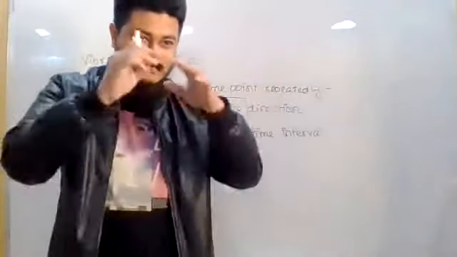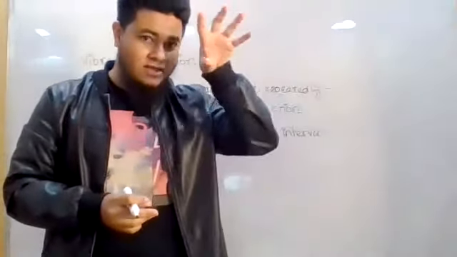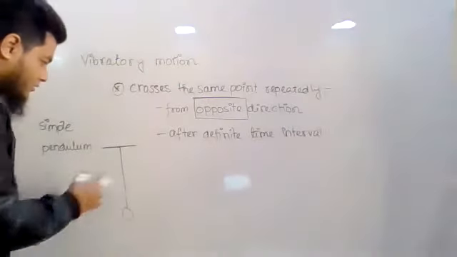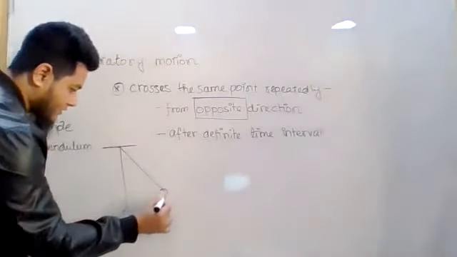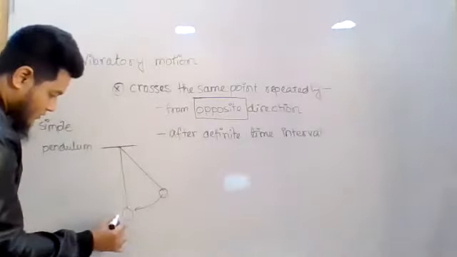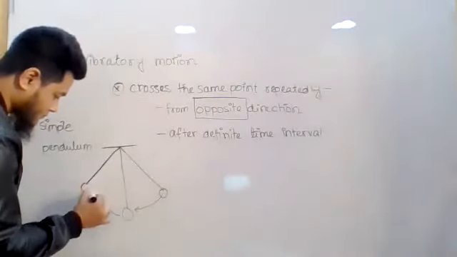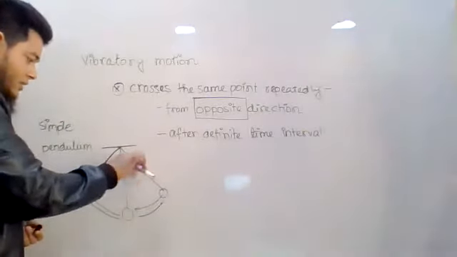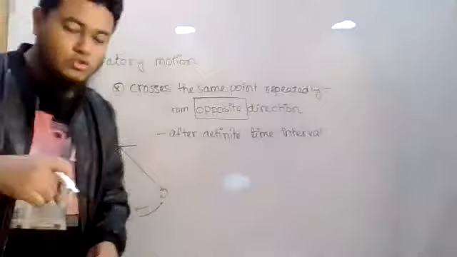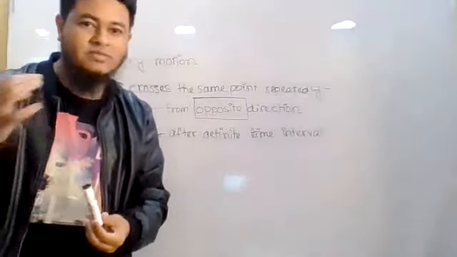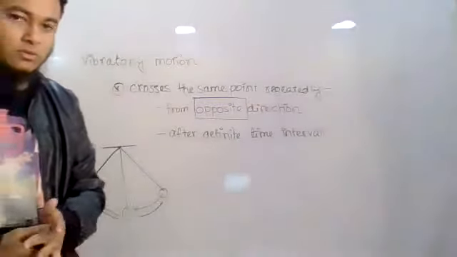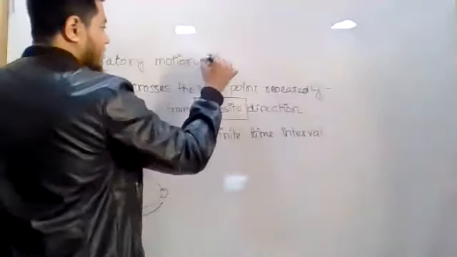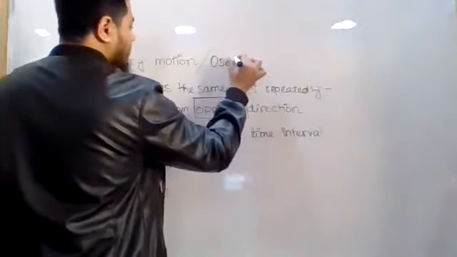Below the dial, they used to hang a thing like this, and it used to oscillate like this. It will go from here to here, and then from here it will come back again. So it will keep doing like this. A simple pendulum is one of the best examples of vibratory motion. And there are several names for this. It is also called oscillatory motion.